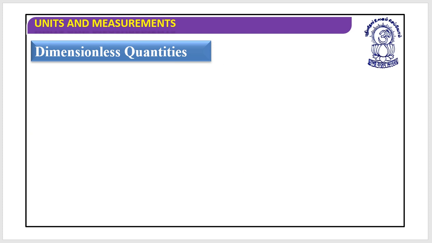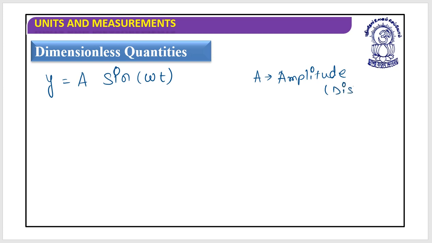Let's say we have been given y is equal to a sine omega t. Here a represents amplitude, which should be measured in some distance, so it's a unit of distance. t represents time, so that should be measured in seconds, that you know.